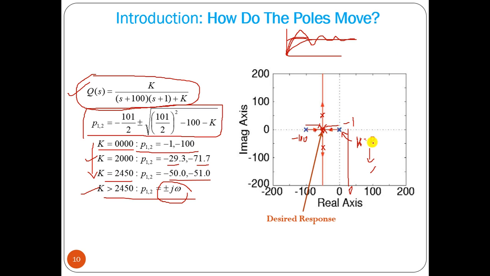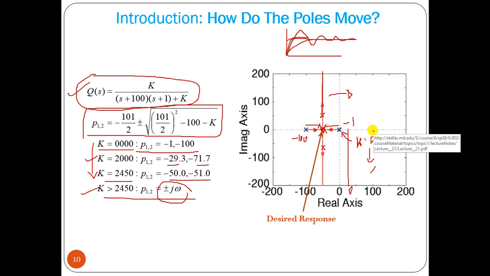So if we vary k, the system goes from overdamped to critically damped, then to underdamped. You can see it goes along this direction and never enters the right half plane, so the system can't be unstable.